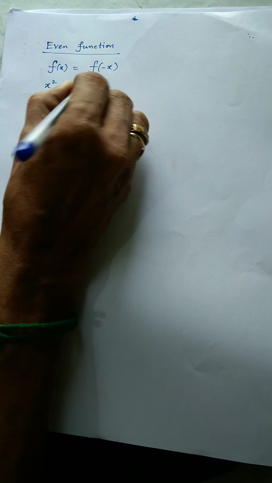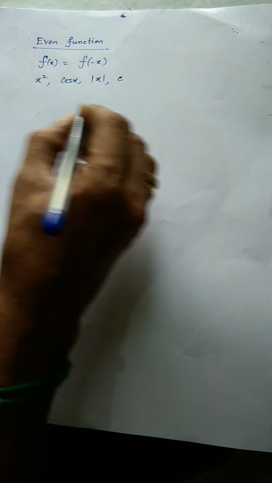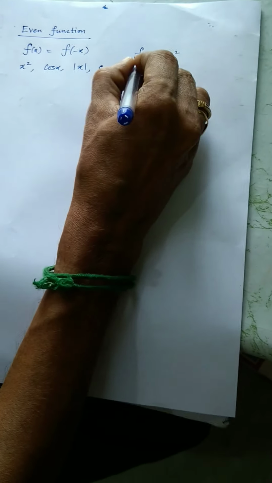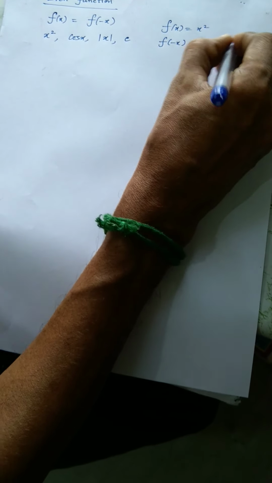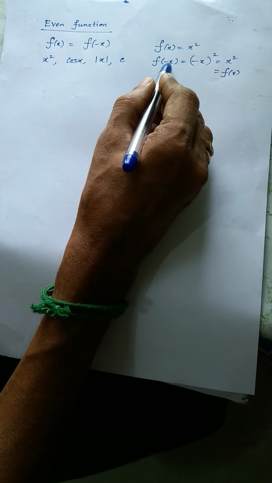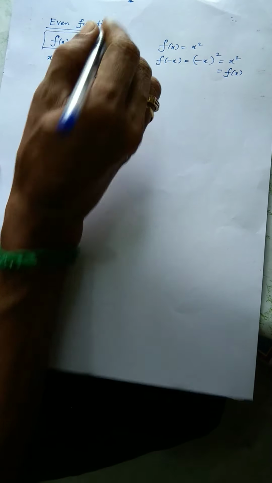For example, take x square, cos x, all modulus functions, all constant functions. These are all even functions. Let us take an example: f of x equals x square. If we replace x by minus x, then you will get x square, which is nothing but your original function. So if I feed a negative value, you will get back the positive value only. So this function is nothing but an even function.